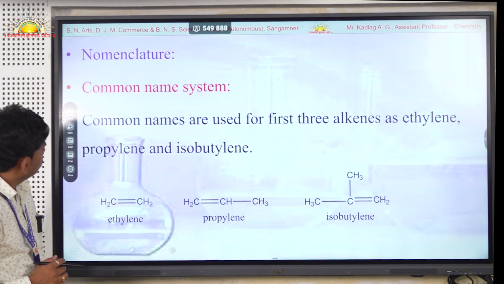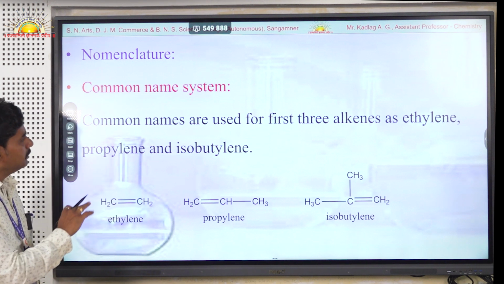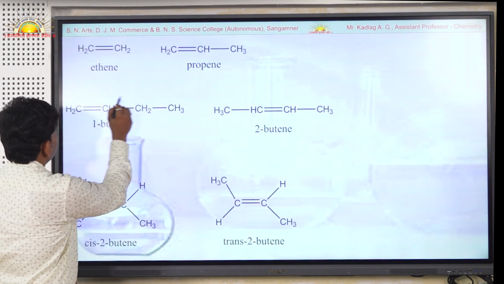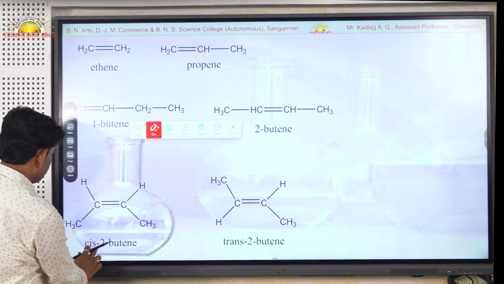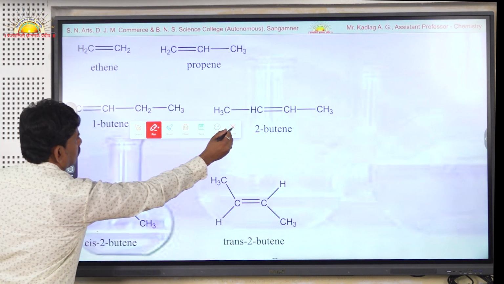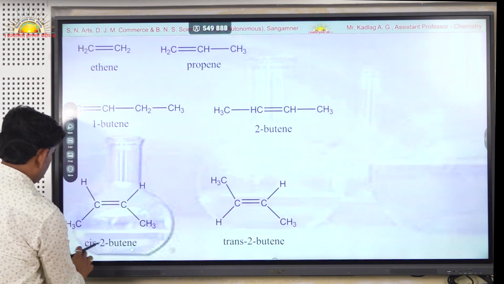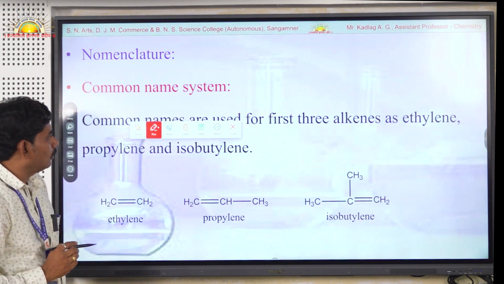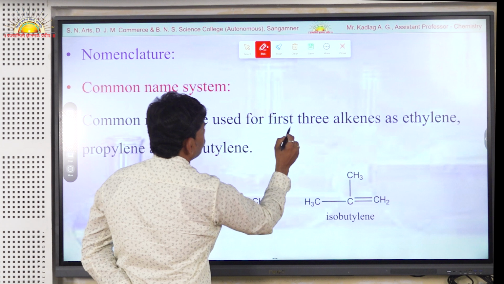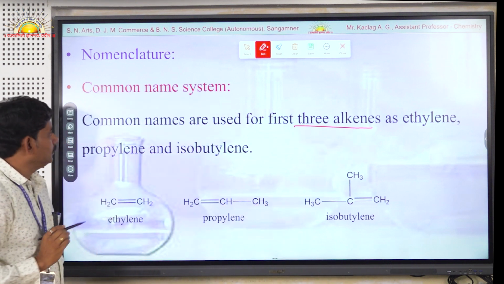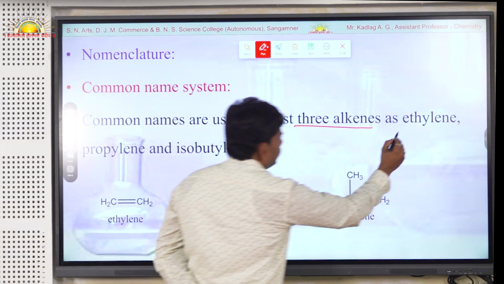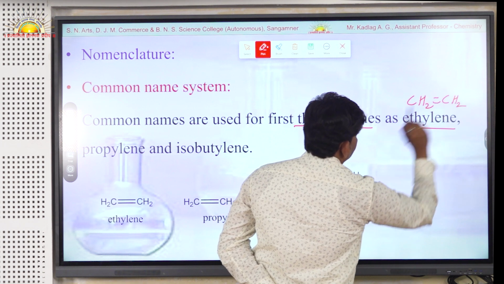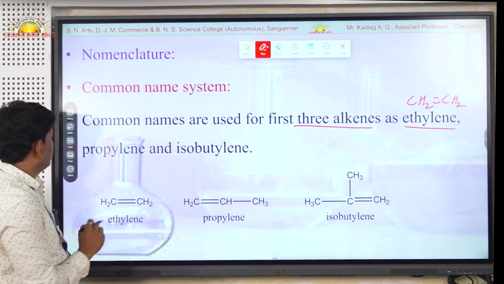Now see here the nomenclature system of alkenes. Similar to alkanes, there are two types of nomenclature systems. First is the common nomenclature system. In this common nomenclature system, the first 3 members of alkenes are given some common names, such as ethylene, that is CH2=CH2. This compound is known as ethylene by the common nomenclature system.